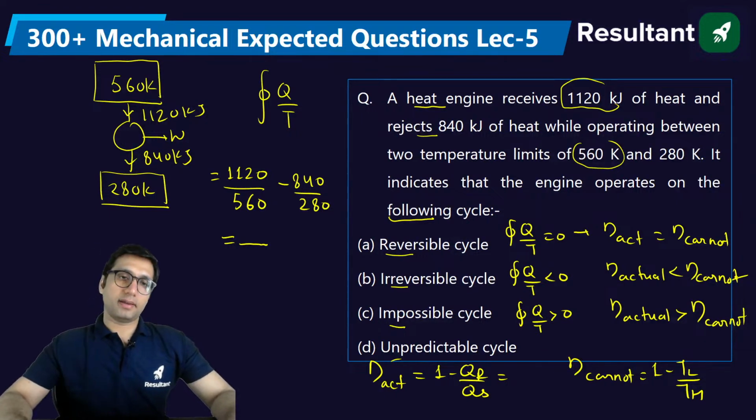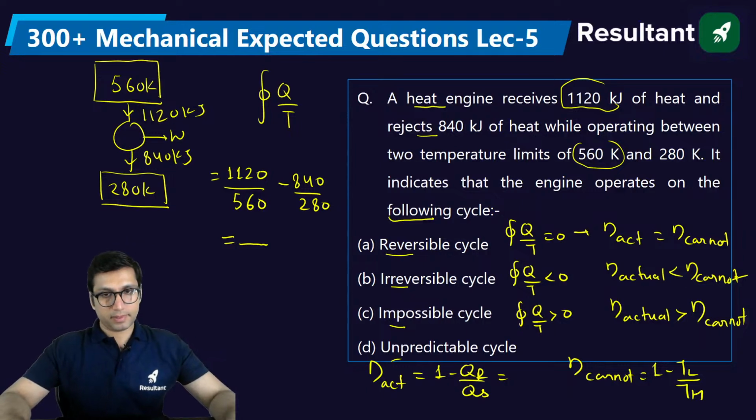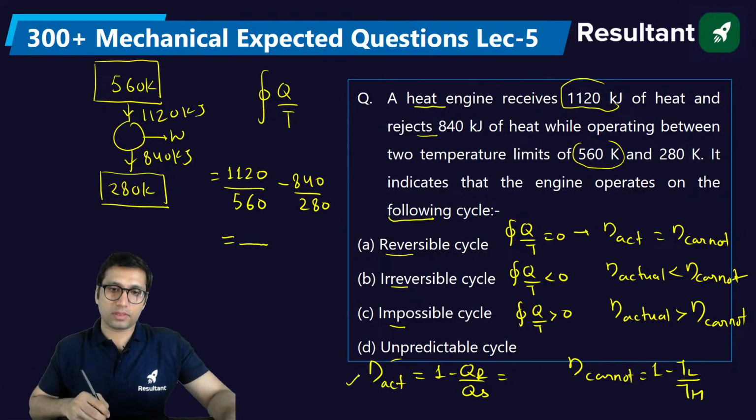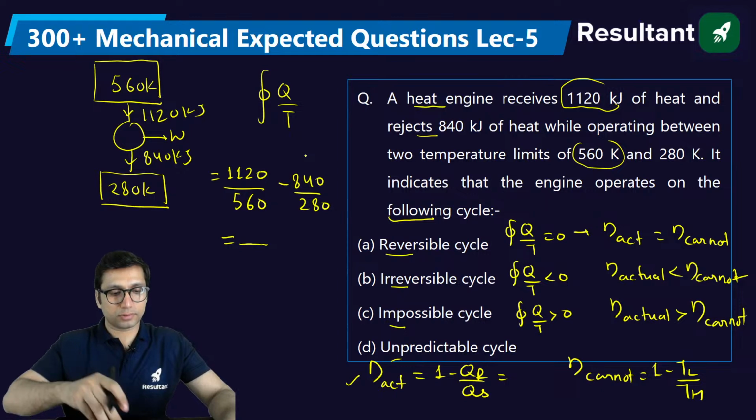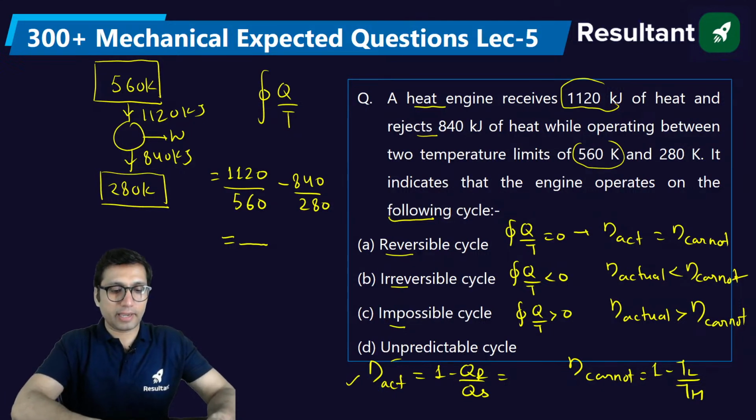Those who know either way, you can use this approach also, and you can use that approach also, whatever suits you. Please try to solve it and tell me the right answer. If I see the first method that I have used, it will be 2 minus, just a second,